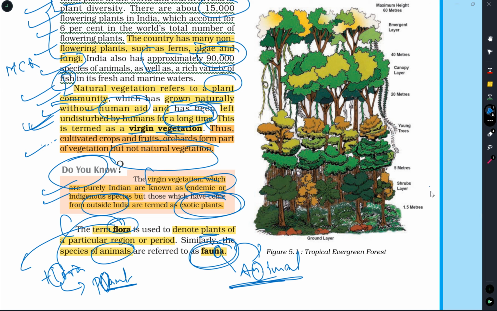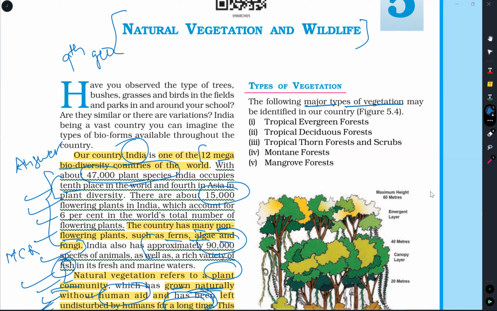Let us see what are the different types of vegetation that are there in our country. There are 5 major types. What are those? See, tropical evergreen forest, tropical deciduous forest, tropical thorn forest and scrubs. Why is this term repeatedly used? Our country India is located in the tropical region, that is why they have used this term.